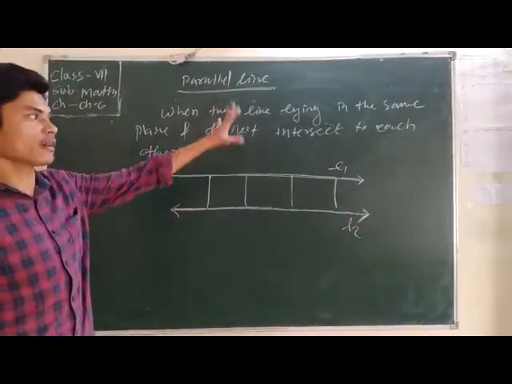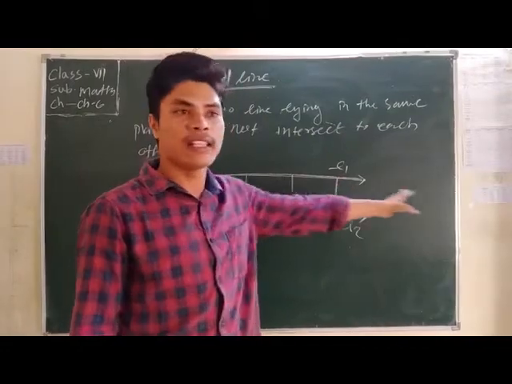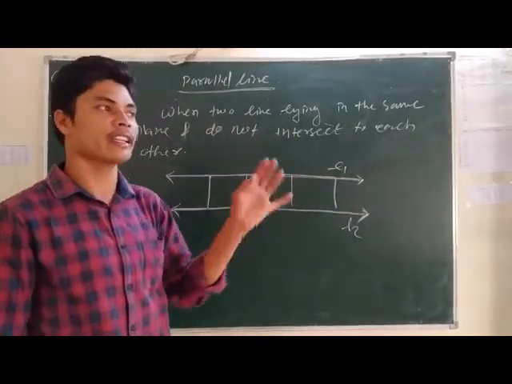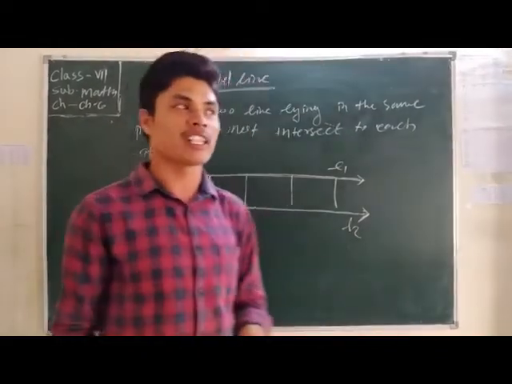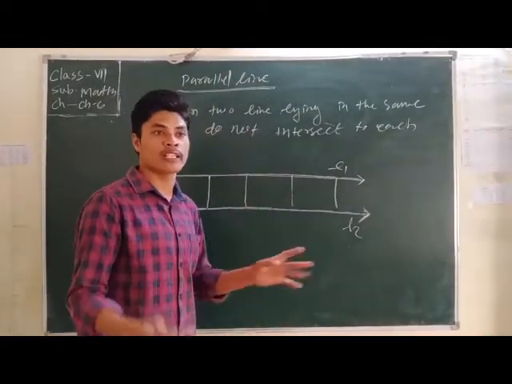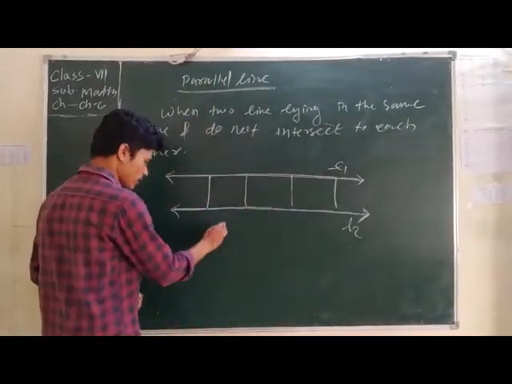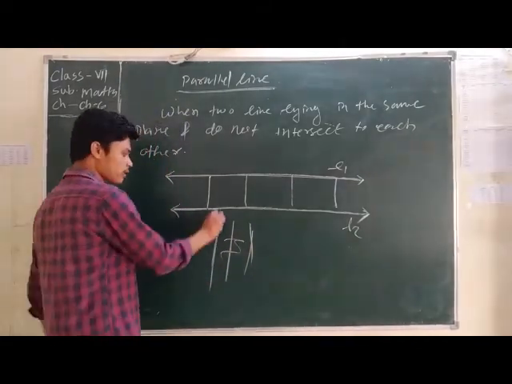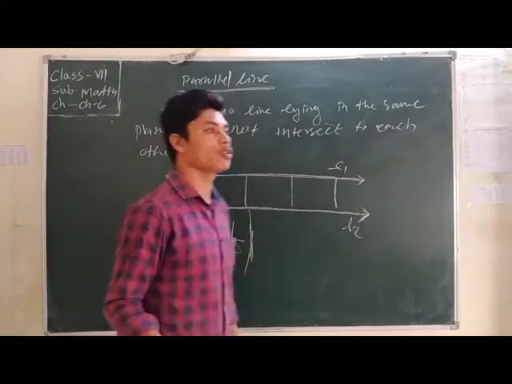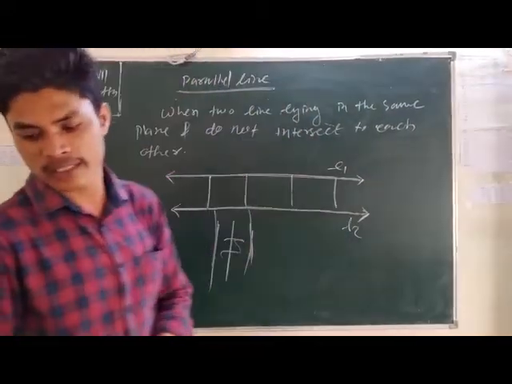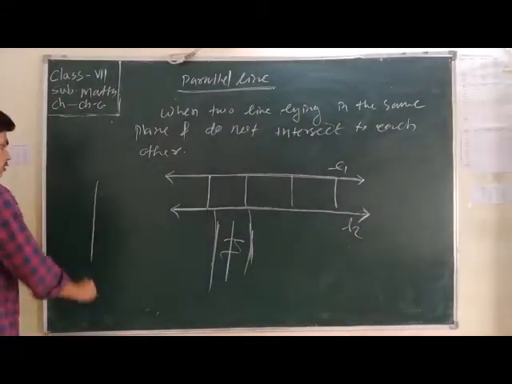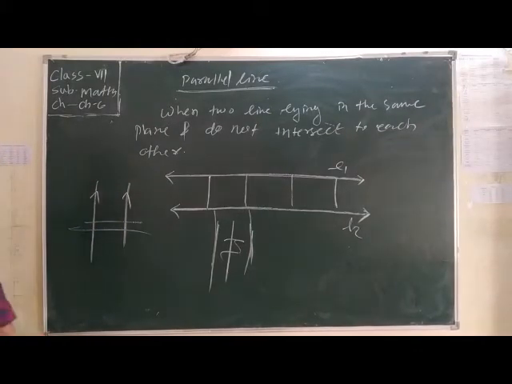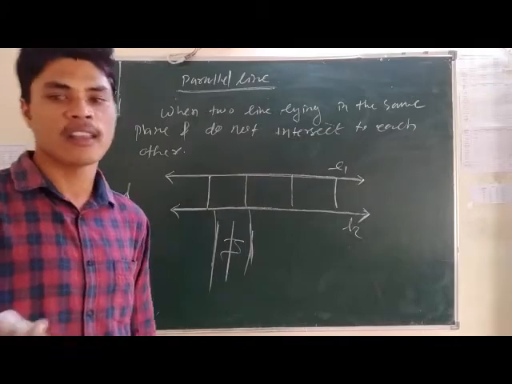Then what are the examples of the parallel lines? Example of the parallel line is railway track. Railway track also never can intersect to each other. Another example is the roads on both sides of road. Here is the road, and the two sides never intersect to each other. They go away straightly. They can never intersect to each other in any place. That line is called parallel lines.